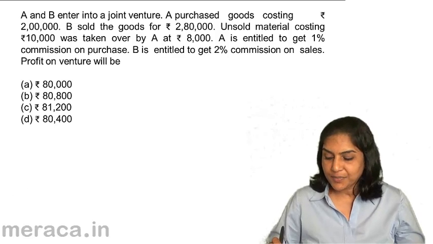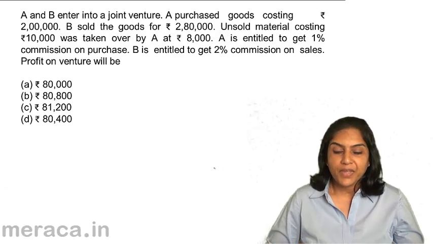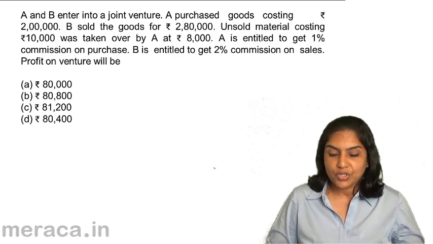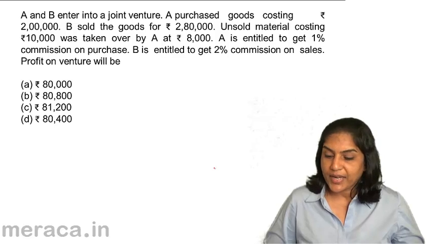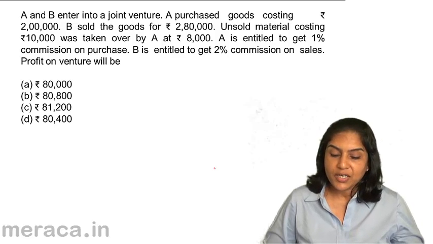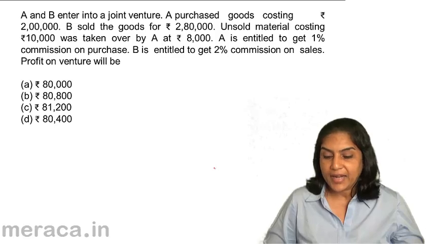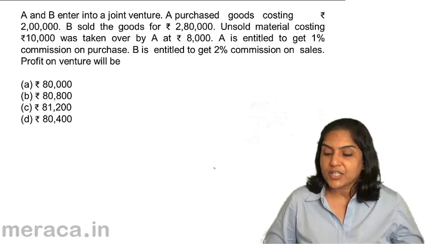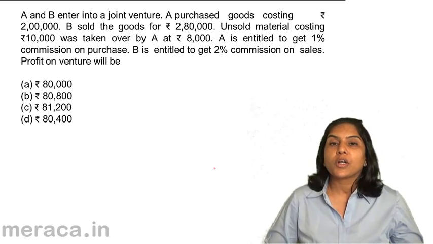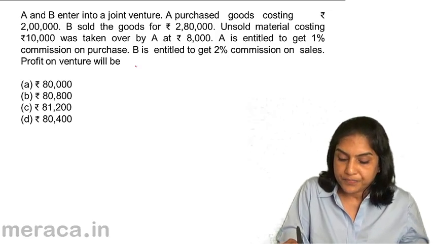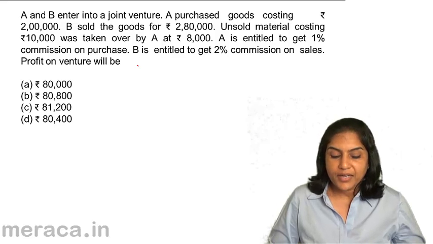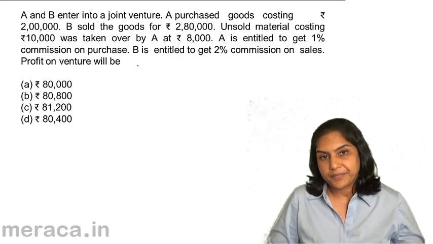With all these concepts, let's try a few more problems. A and B enter into a joint venture. A purchased goods costing 2 lakh. B sold the goods for 2 lakh 80. Unsold material costing 10,000 was taken over by A at 8,000. A gets 1% commission on purchase. B gets 2% commission on sales. What is the profit on venture? A 80,000, B 8,800, C 81,200, D 8,400.